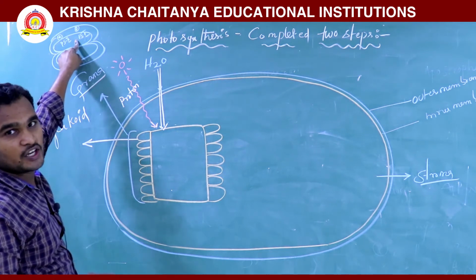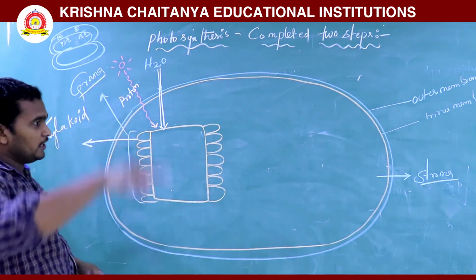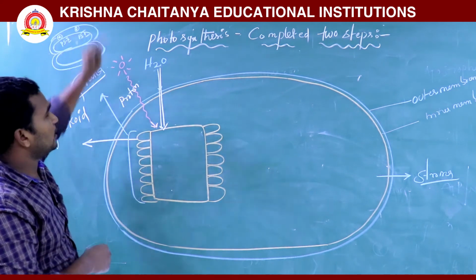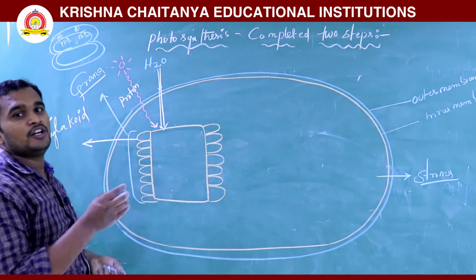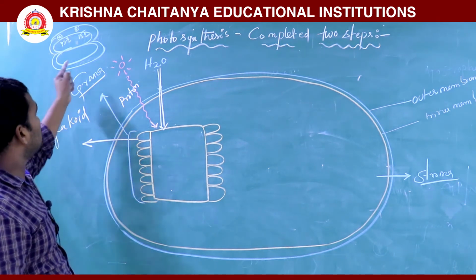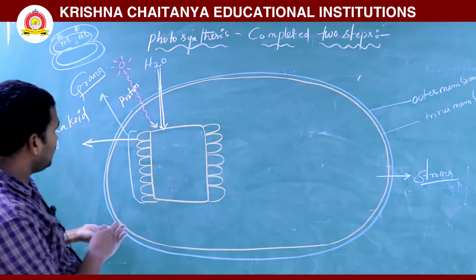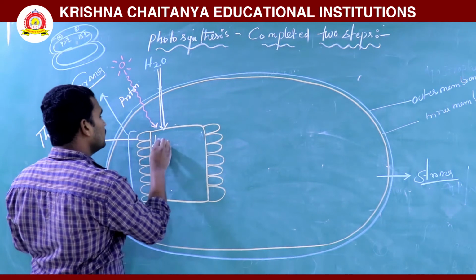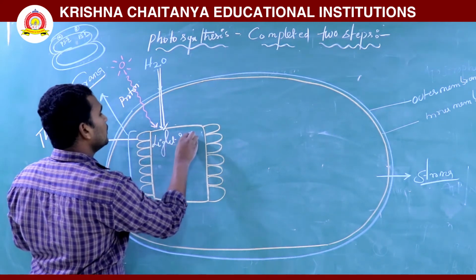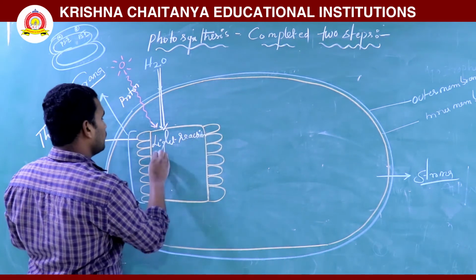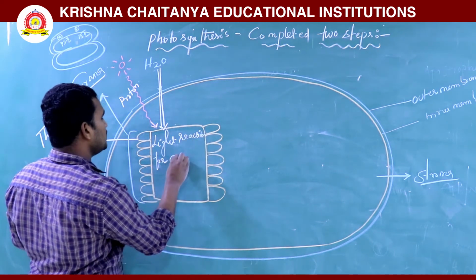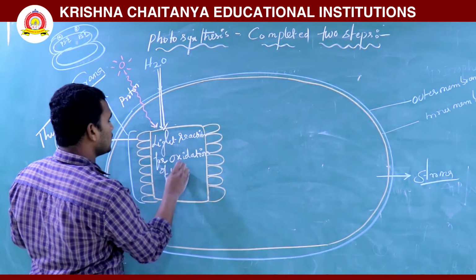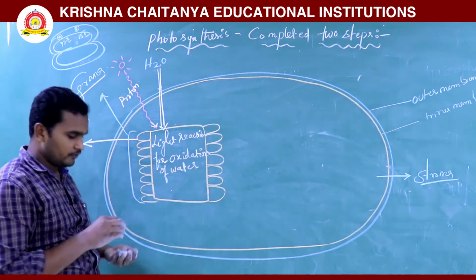This is non-cyclic photophosphorylation. Cyclic means the electron flows in a cyclic manner. Non-cyclic means the electron is lost, but it reduces NADP, converting it into NADPH2. That process we are discussing. Here we are mainly discussing absorption, the light reaction for oxidation of water.